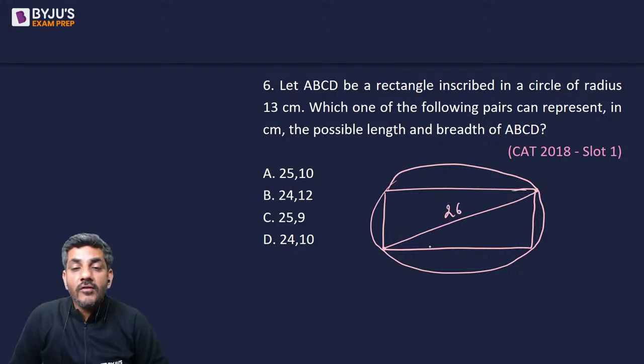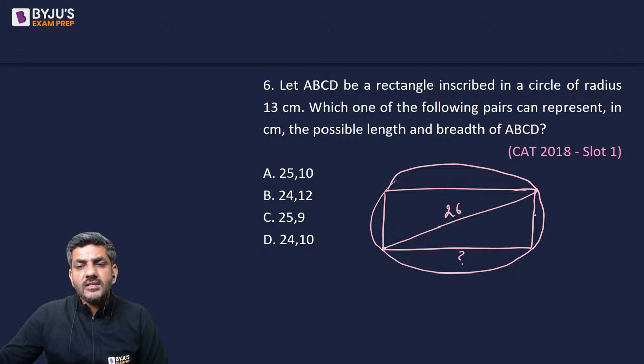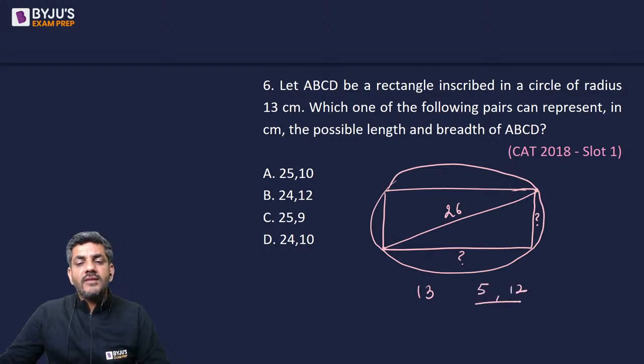The diagonal of the rectangle is the diameter of the circle, which is equal to 26. Which one of the following pairs can represent the possible length and breadth? So what can these two be? Simple: these are the two numbers that will form a Pythagorean triplet with 26. With 13, we all know the Pythagorean triplet is 5, 12 and 13.